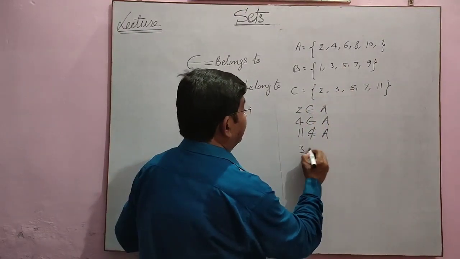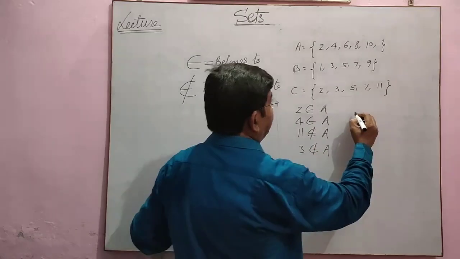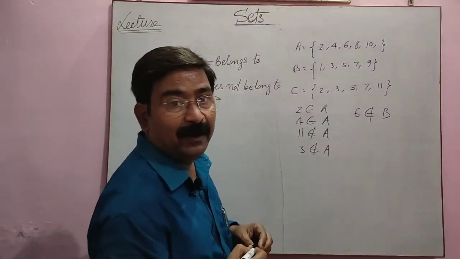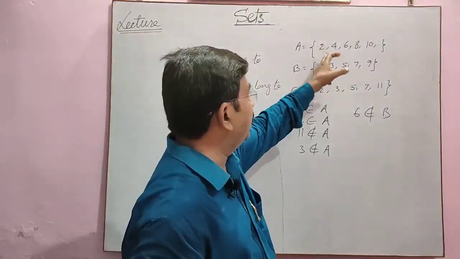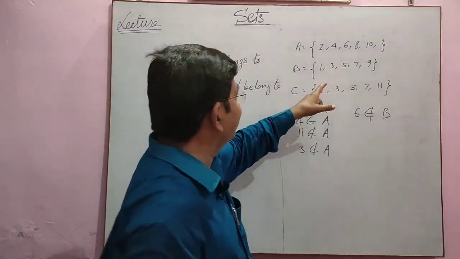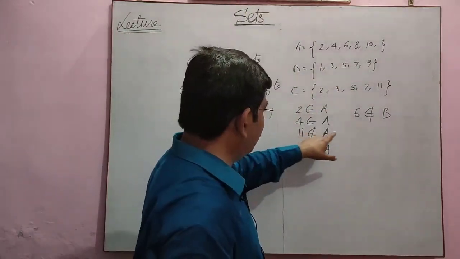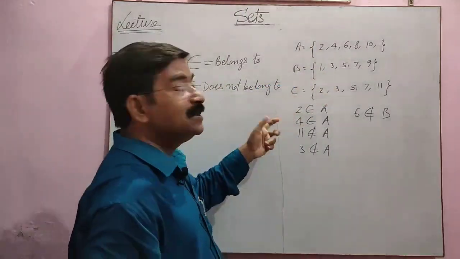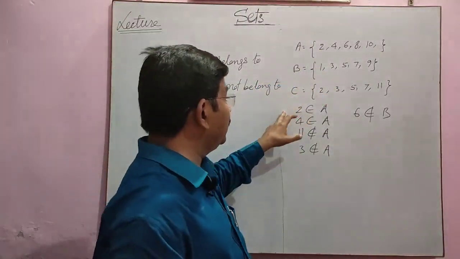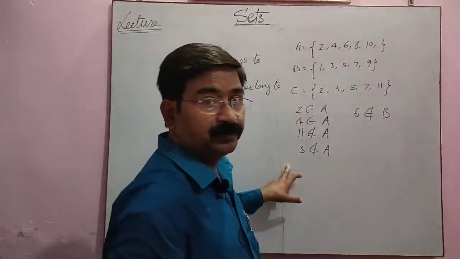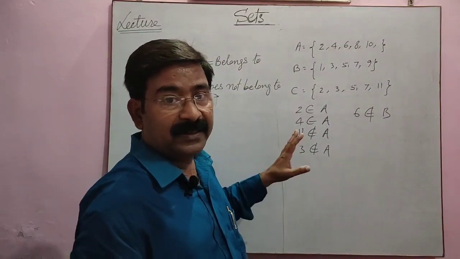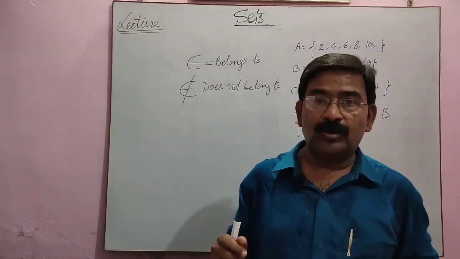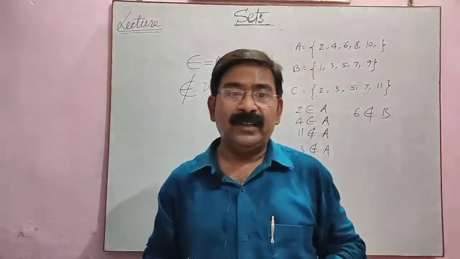Suppose 3 does not belong to A. 6 does not belong to B. If the element is not found in the set, you write does not belong. If the element is found in the set, you say it belongs to the set. So we write belongs or does not belong. In today's lecture, this is enough. In my next lecture, I will give you some more notes and some more symbols. Okay, thank you very much.